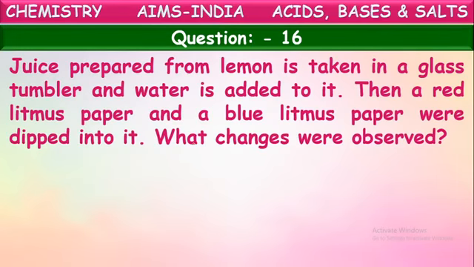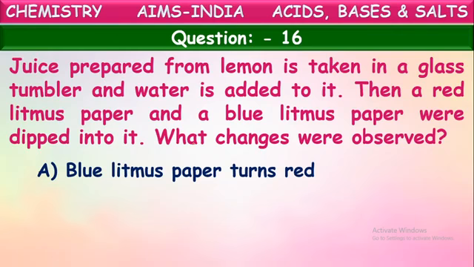Juice prepared from lemon is taken in a glass tumbler and water is added to it. Then a red litmus paper and a blue litmus paper were dipped into it. What changes were observed? So what have they done? They have taken lemon juice and added some water to it. Now lemon juice is prepared in the glass tumbler. Now they have taken two litmus papers, one blue and one red. Both are dipped simultaneously. What color changes are shown with these two litmus papers? That is the question. Let us see the options.